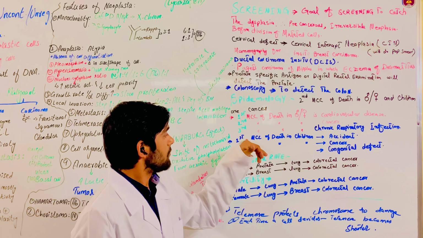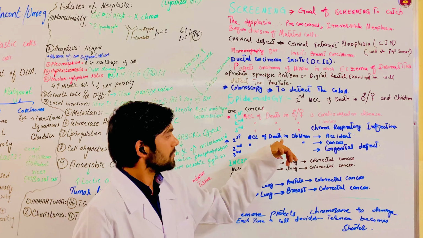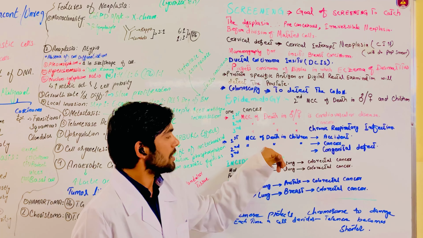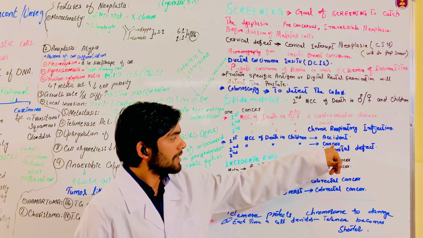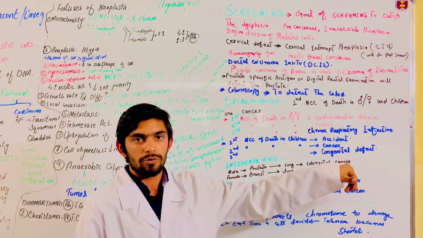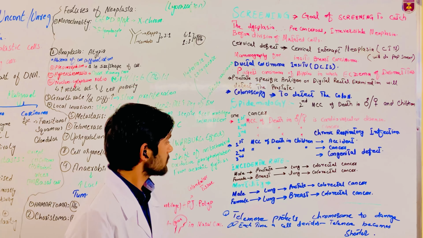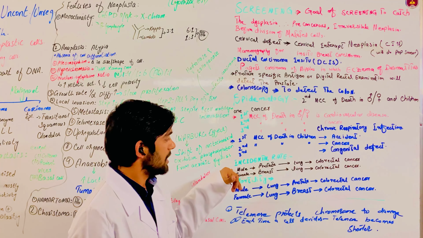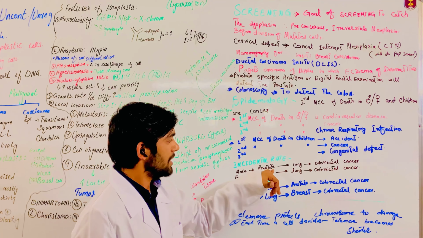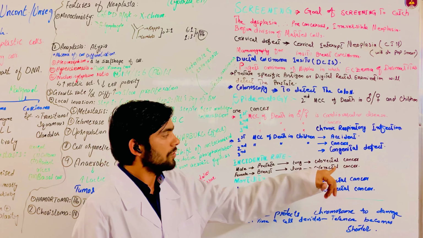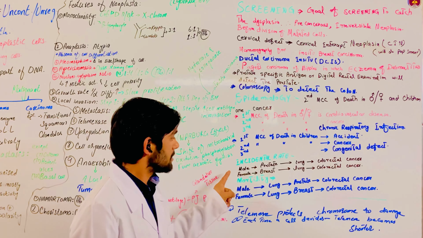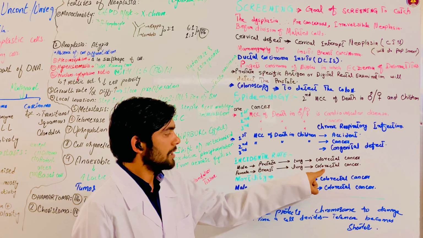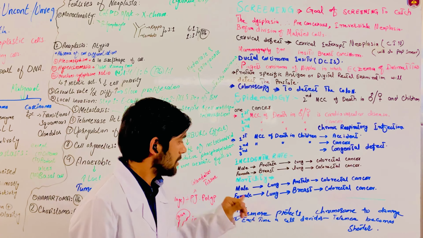In children, the first most common cause of death is accidents, the second is cancer, and the third is congenital defects. Incidence rate: in males, first is prostate, then lung and colorectal cancer; in females, breast, lung, and then colorectal cancer.